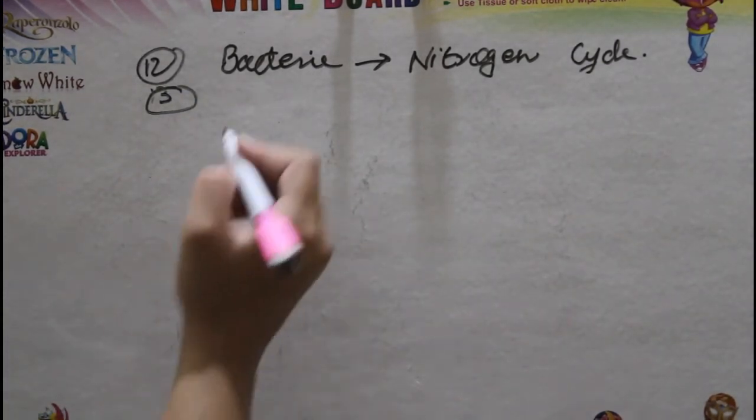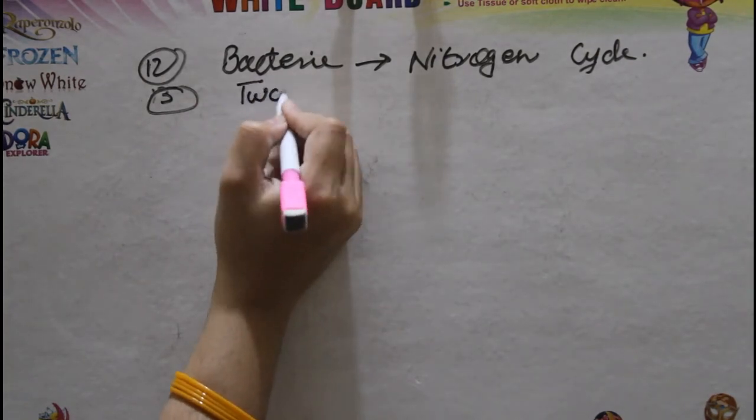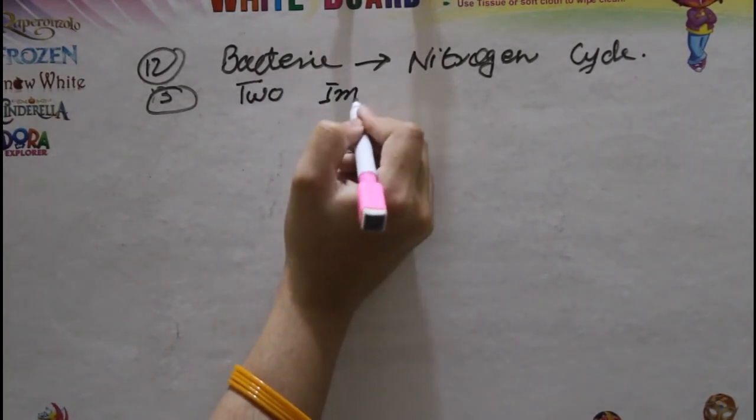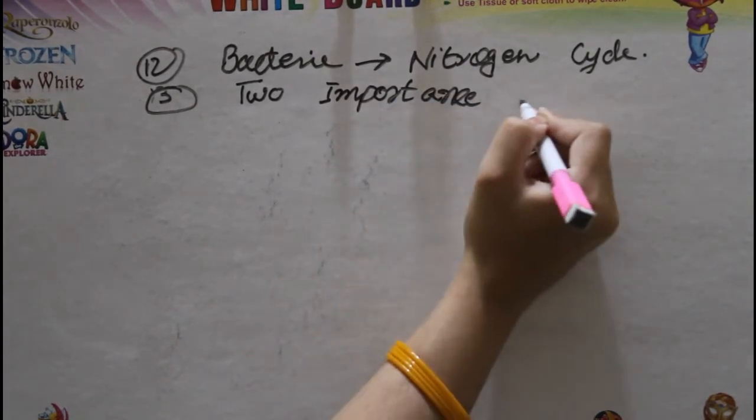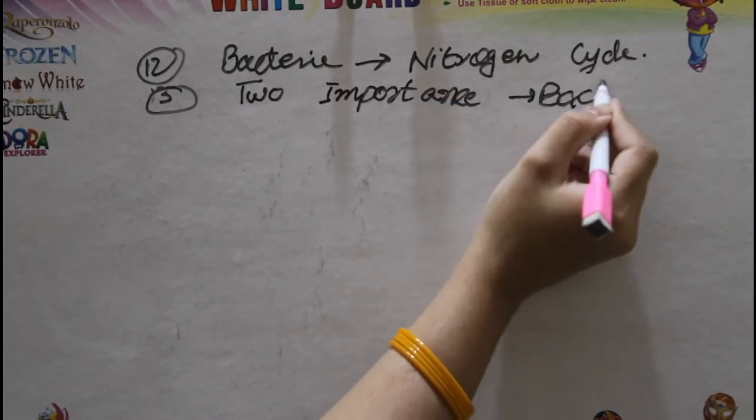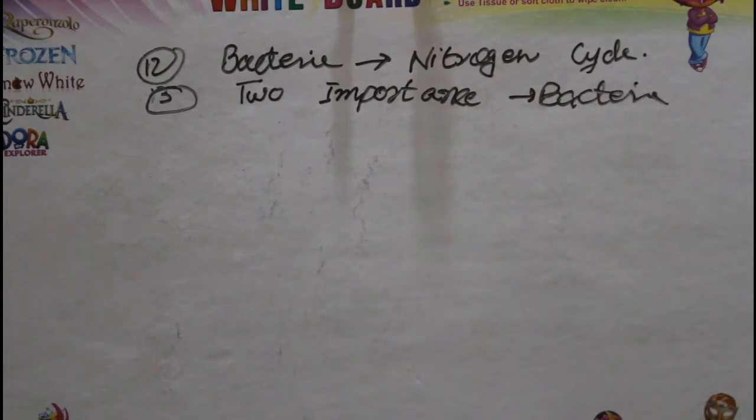Question number 13 is give two importance of bacteria. We have many important points of bacteria, and you just have to give two points of bacterial importance. These can be the same as the previous question: nitrogen cycle, nitrogen fixation, or saprotrophic decomposition.